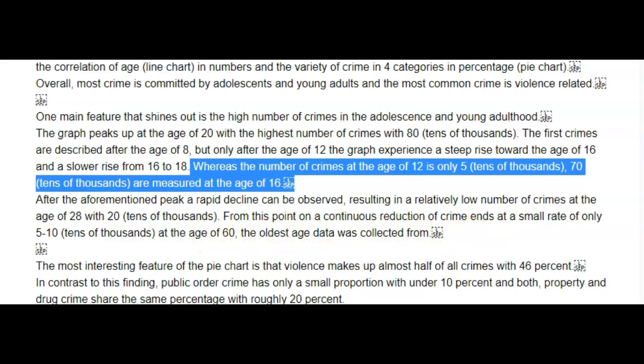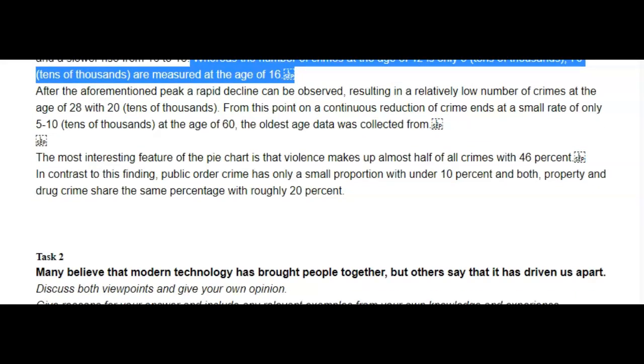Okay, fine. The most interesting feature of the pie chart, oh, okay, is that violence makes up almost half of all crimes with 46%. Good. In contrast to this finding, public order crime has only a small proportion with under 10%, and both property and drug crime share the same percentage with only 20%.